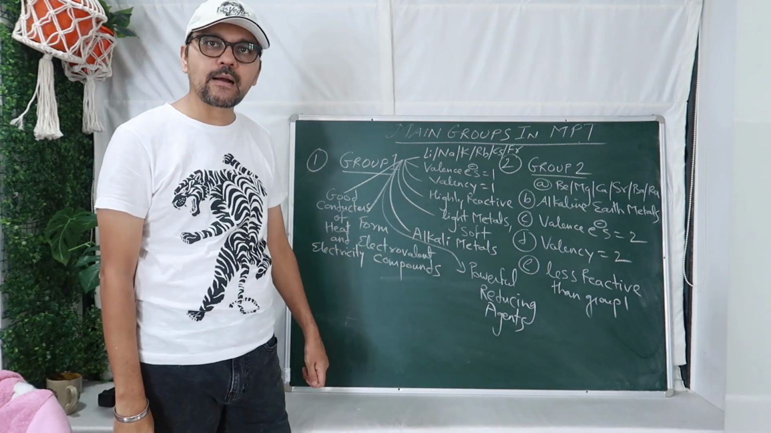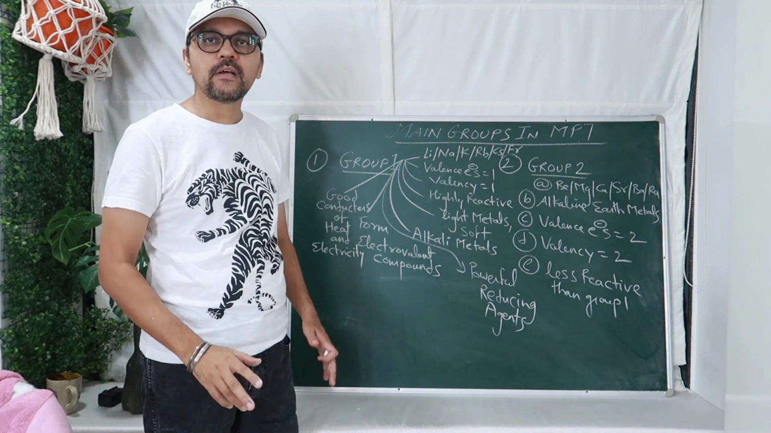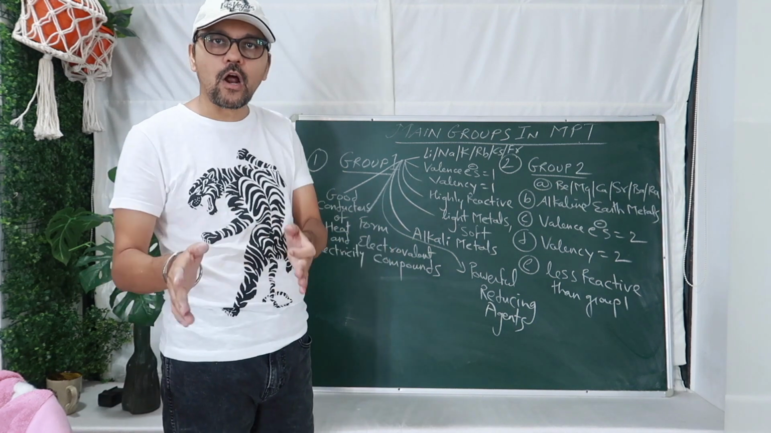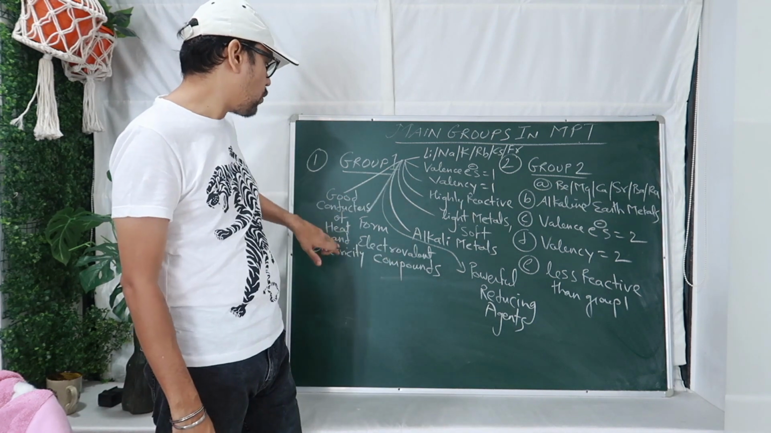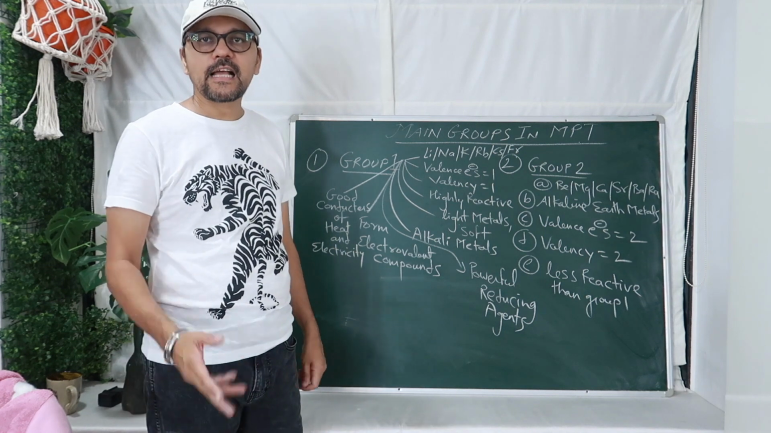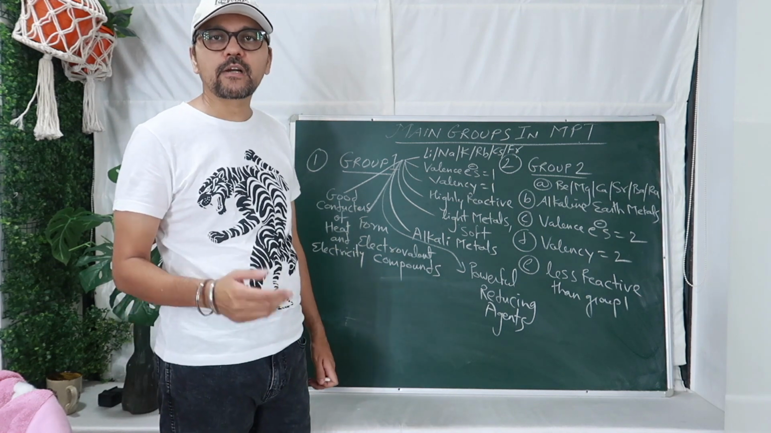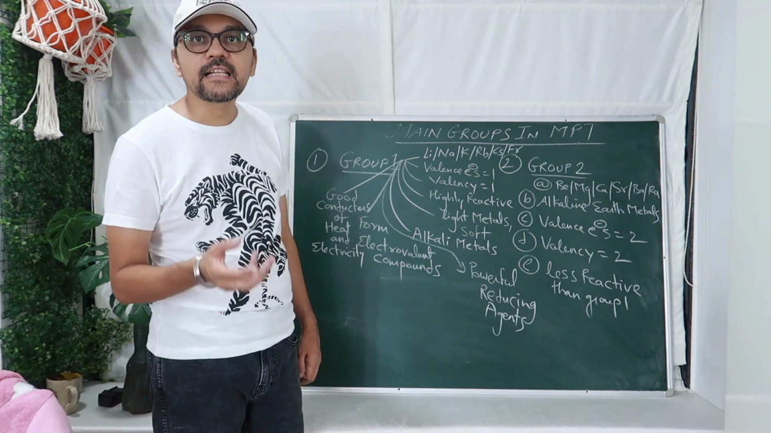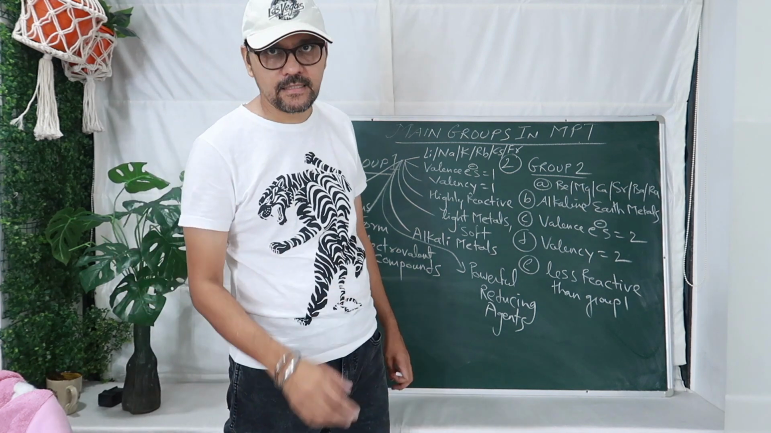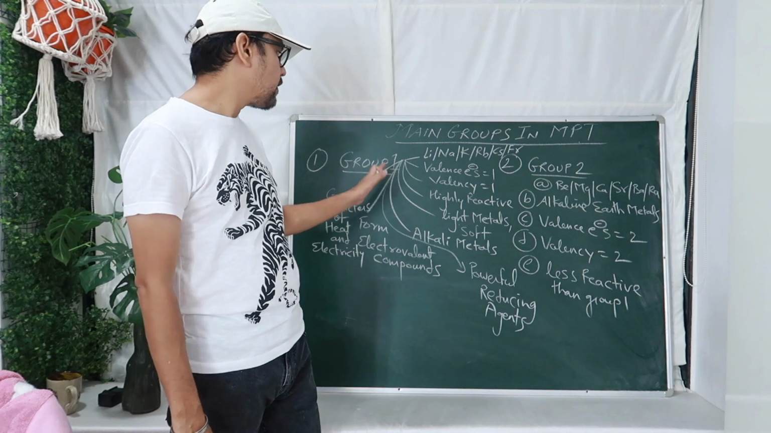They form electrovalent compounds. Everyone knows electrovalent compound is a marriage between a metal and a non-metal. So they are metals, good conductors of heat and electricity. As they are metals, they are going to be very good conductors of heat and electricity, as they have a tendency to form ions. Okay, so that is about group 1.